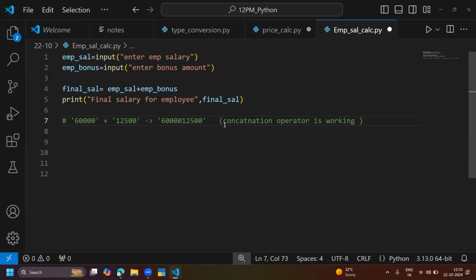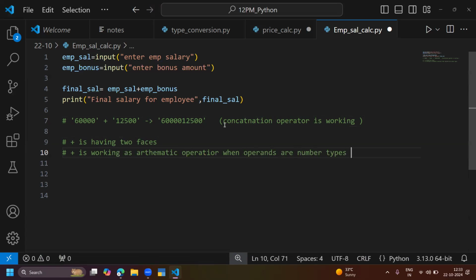So plus is working. Okay, one more important point you have to remember. Plus is the symbol, and plus is having two faces. What are the two faces? The first face of the plus is working as an arithmetic operator. Later we will discuss operators in detail. Plus is working as an arithmetic operator when operands are number types.